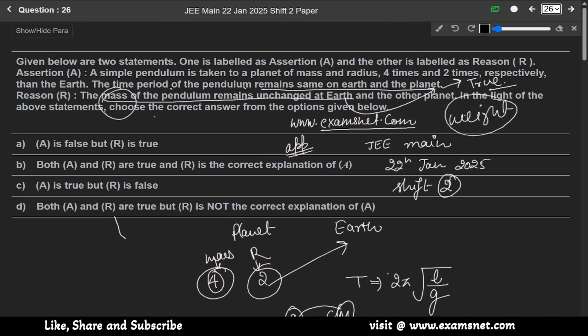So the assertion is true, and the reason is also true. Mass is not changing, but this is not the reason for this assertion. So R is not the correct explanation of A, means option D is the correct answer.